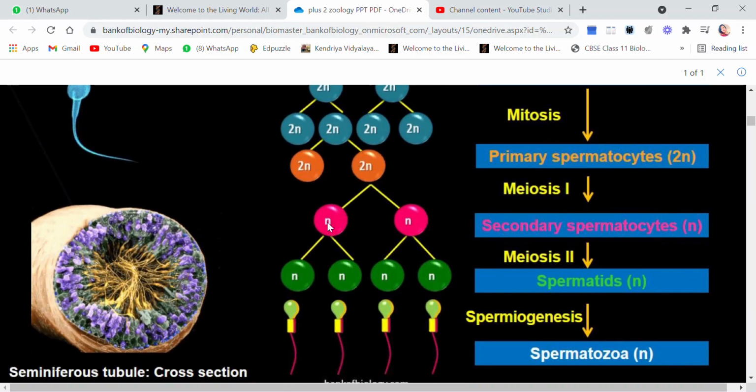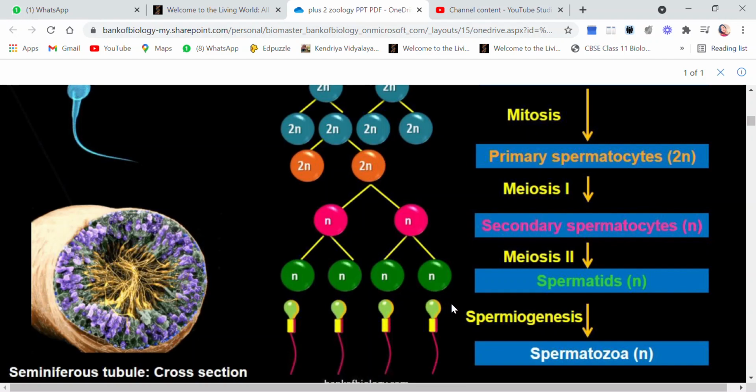Then these two secondary spermatocytes individually give rise to two spermatids each. So if we sum up, one primary spermatocyte has given rise to four spermatids.